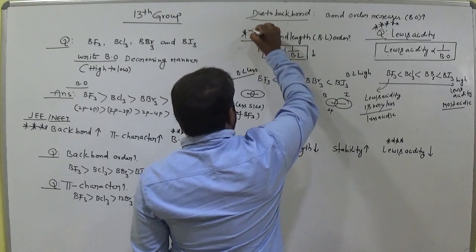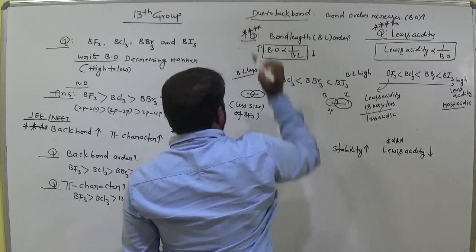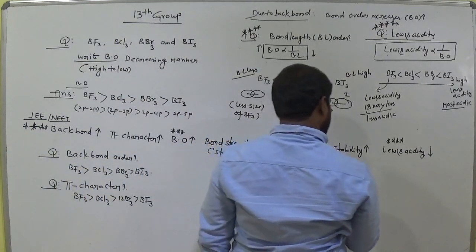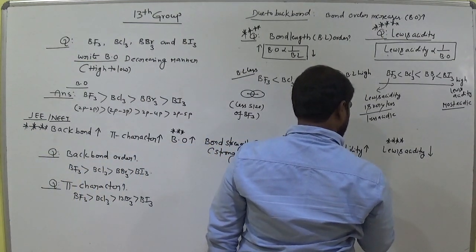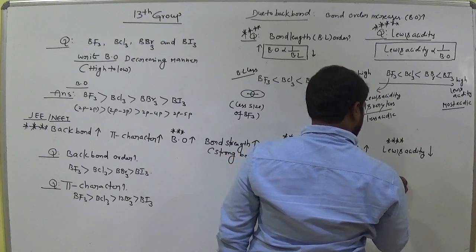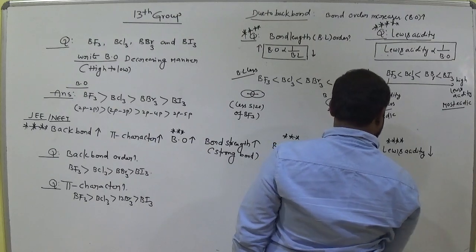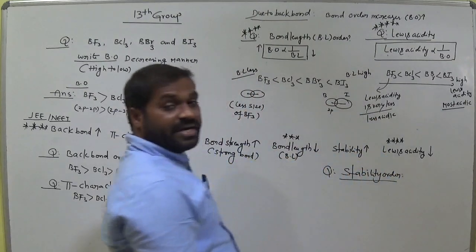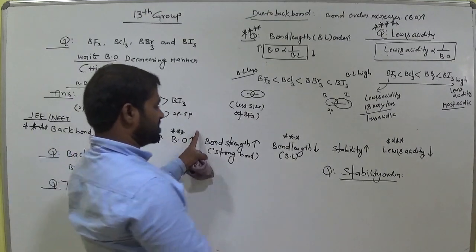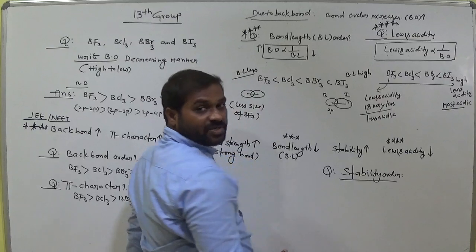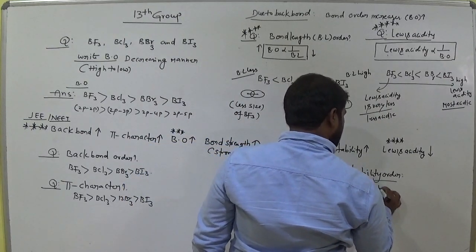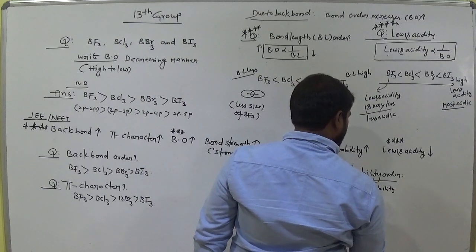Bond length, bond order relation. Okay, what is the stability order? Bond order is directly proportional to stability.